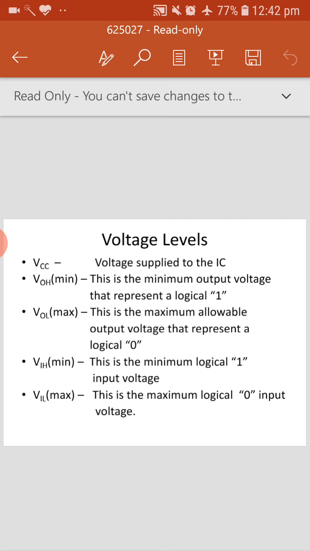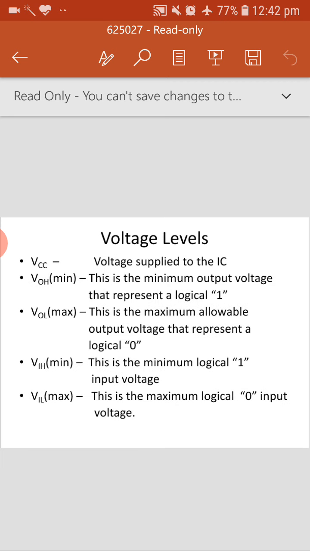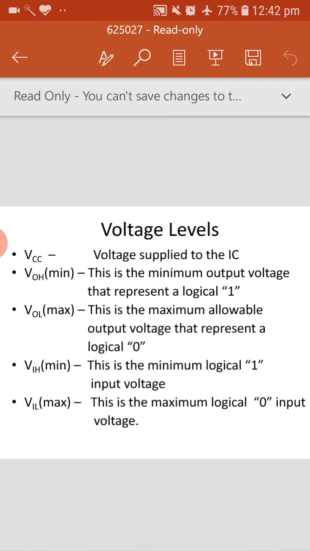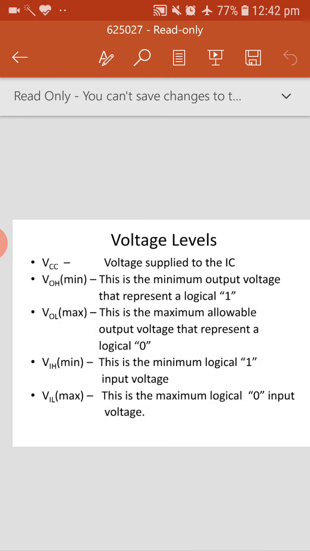Similarly VIH means the minimum logical 1 input voltage. If you want to receive voltage from another device, suppose there are two ICs, one sends and the other receives. While receiving, what is the minimum voltage such that I can recognize it as a 1? Similarly, what is the maximum voltage such that I can receive the information as 0? These terminologies we call VOH, VOL, VIH, VIL. This is with respect to voltage levels.